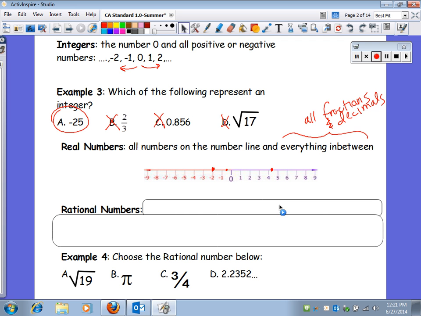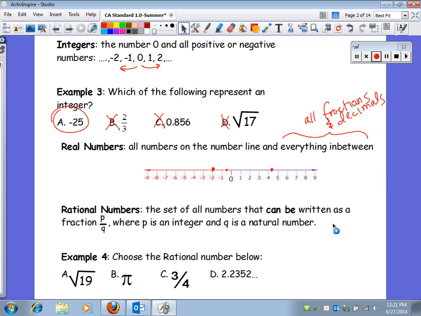A rational number is the set of all numbers that can be written as a fraction, and the fraction here being p over q, where p is an integer and q is a natural number. The reason that q has to be a natural number is because the bottom number in every fraction cannot be 0, and a whole number might have a 0 in it. So q has to be a natural number. It has to be a number that starts with 1 and gets higher. So rational numbers can be made into fractions. Anything that you can make into a fraction is a rational number.